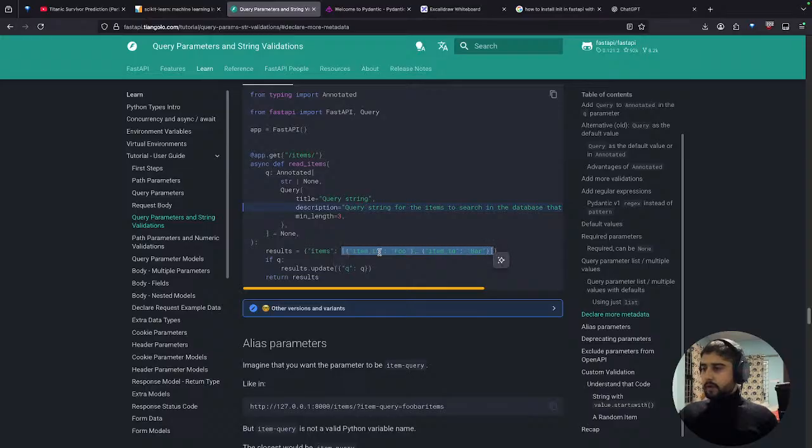So we have two values, and inside it also there is a nested dictionary. So it's item id foo, item id bar. It's a list, and inside it there is a dictionary.